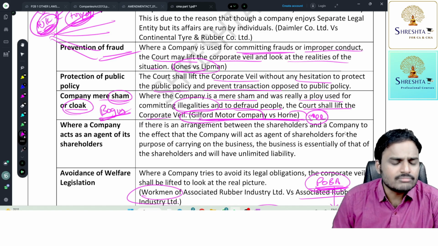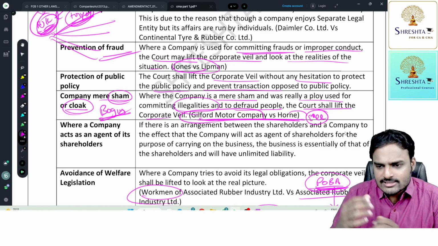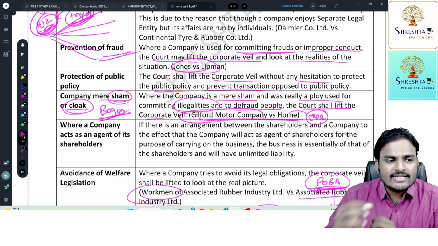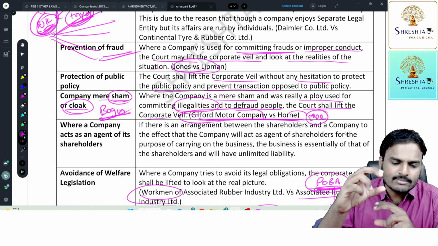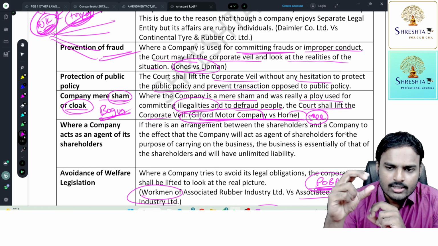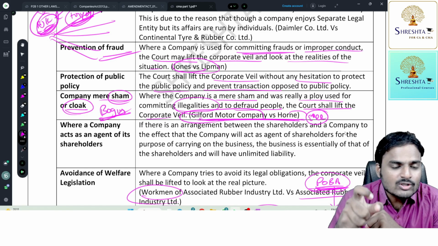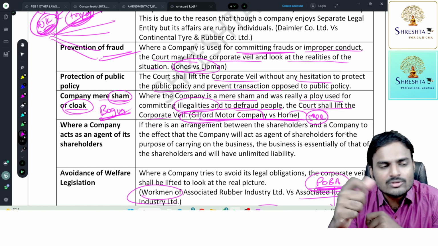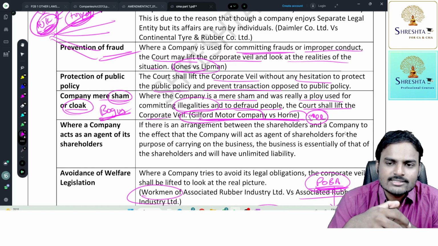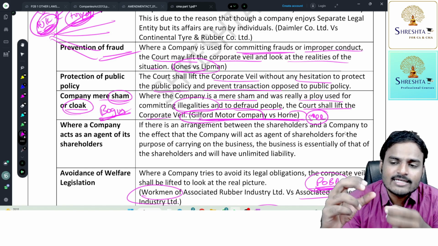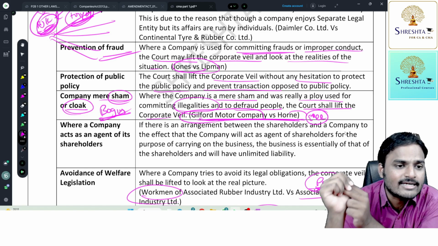Example, in the next lecture I'm going to start various types of companies. Holding company, subsidiary company will be there. And you are going to prepare consolidated financial statements in your accounts chapter. In consolidated financial statements, subsidiary company figures will be added to the holding company figures.